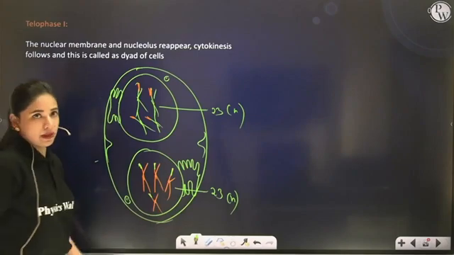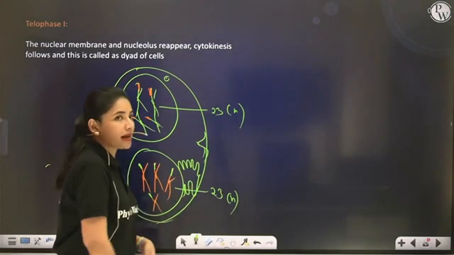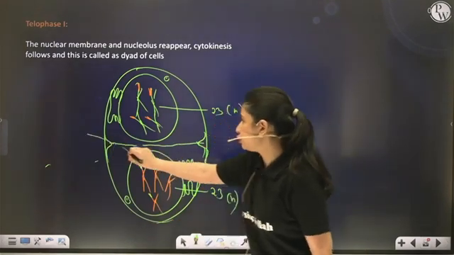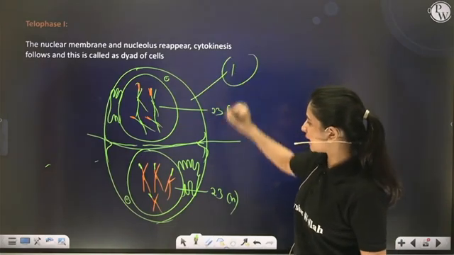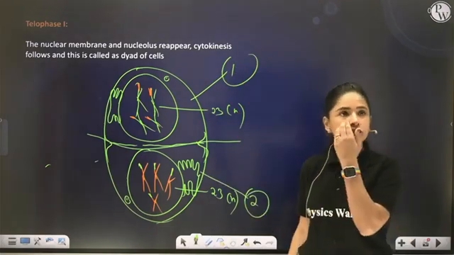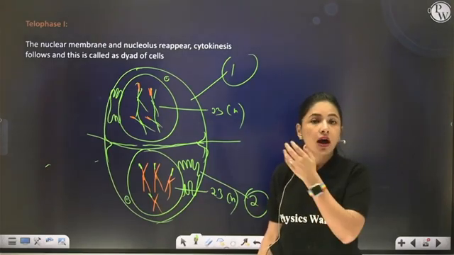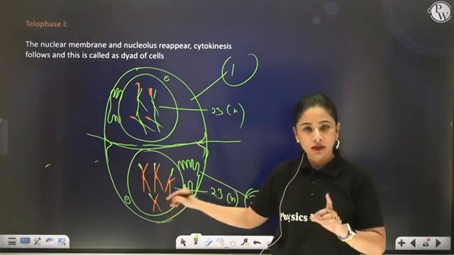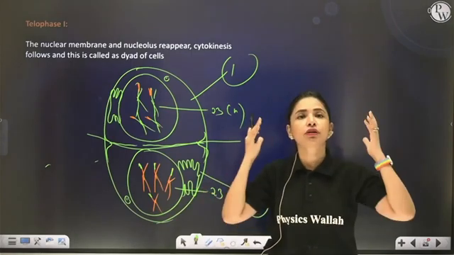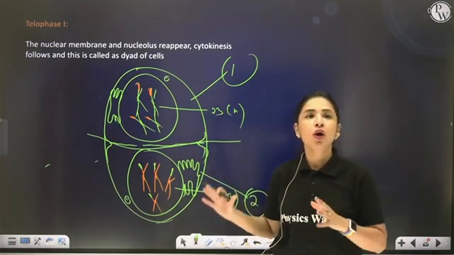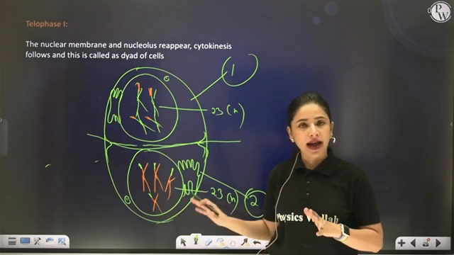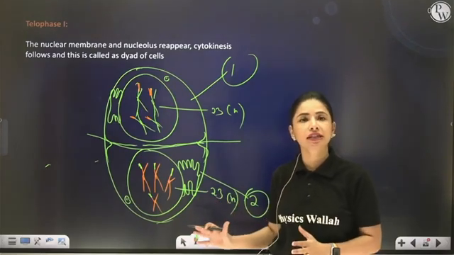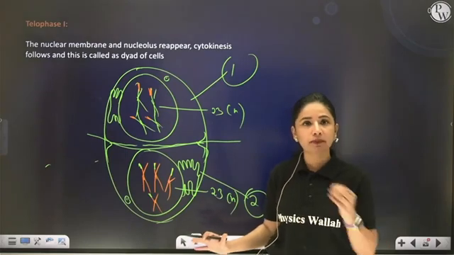Now soon after Telophase 1, Cytokinesis 1 will take place, which will just begin in the Telophase 1 stage only. If it is an animal cell, then constriction in the plasma membrane will occur, which will grow and divide this cell into two daughter cells. This is one daughter cell and this is going to be the second daughter cell, each daughter cell receiving half the chromosome number as that of the parent. 23. But this genetic material is produced after recombination, after crossing over. Clear? So have you seen how meiosis 1 is reduction division and how two haploid daughter cells are produced from a diploid parent cell?